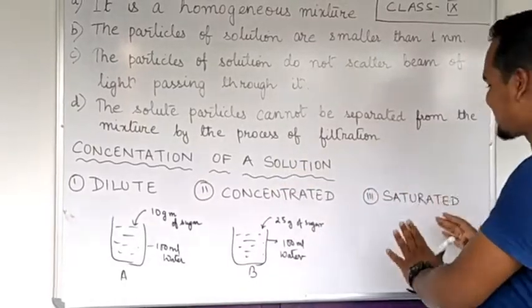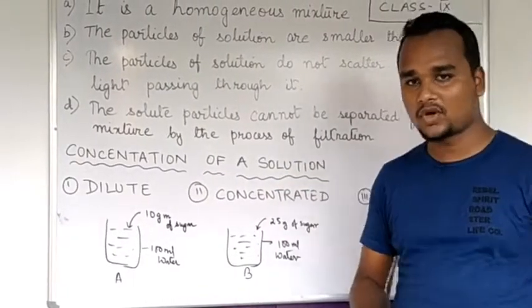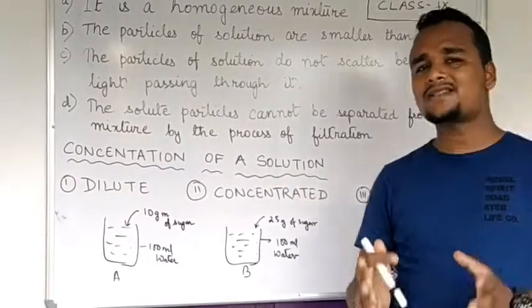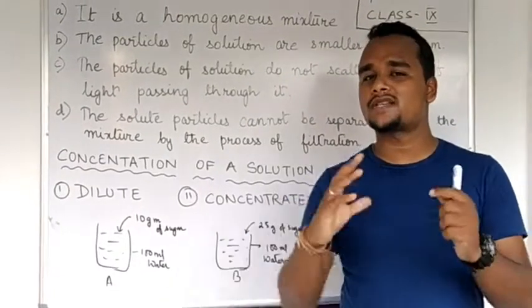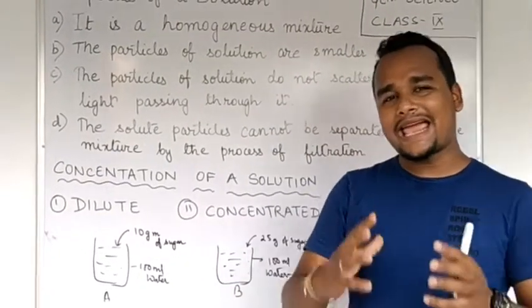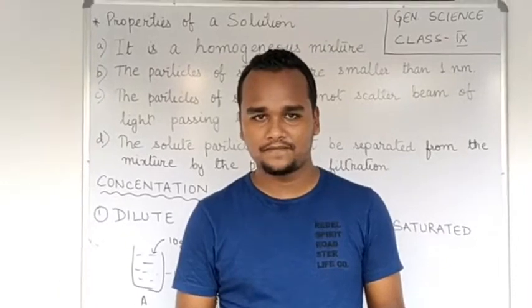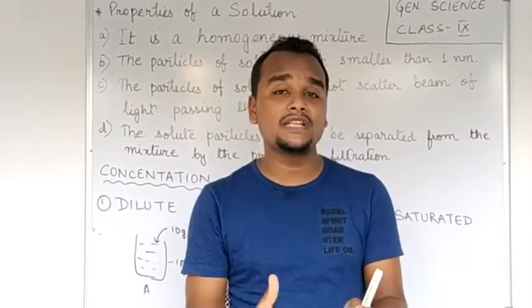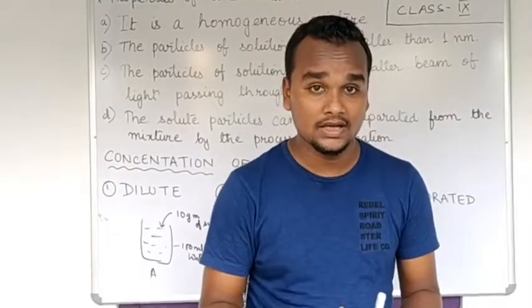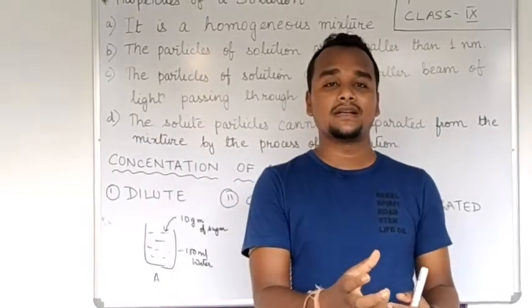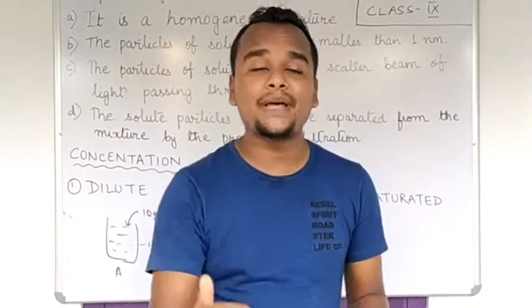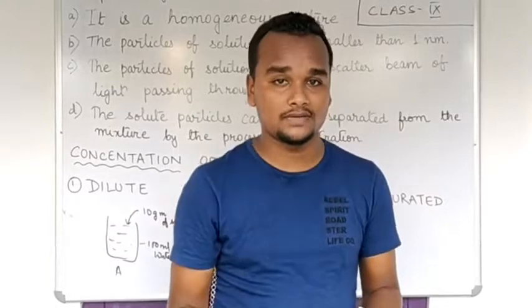Now let us come to saturated. To understand saturated, we have to understand one thing. Every solvent has a limit of dissolving solute into it, and that limit depends on the temperature of that particular solvent.